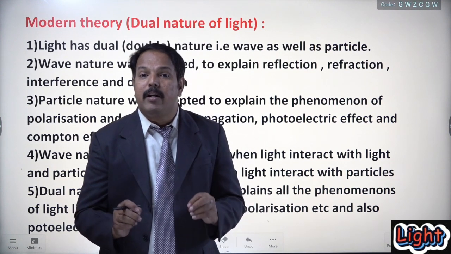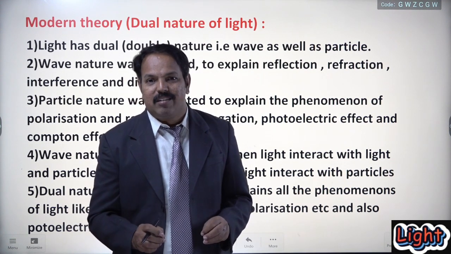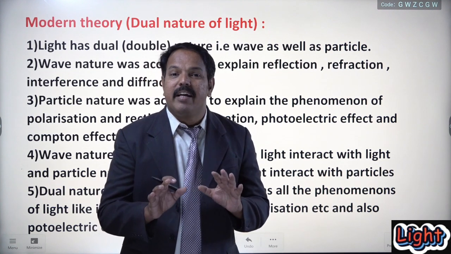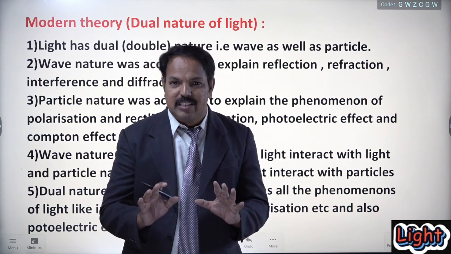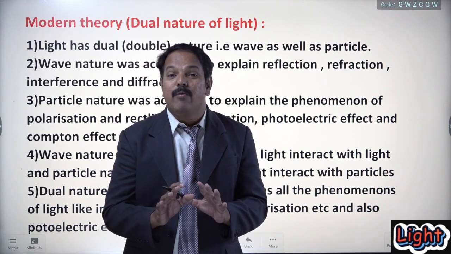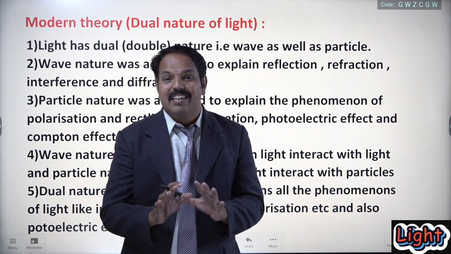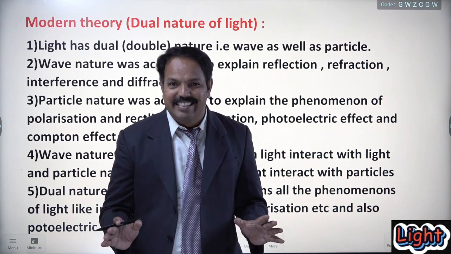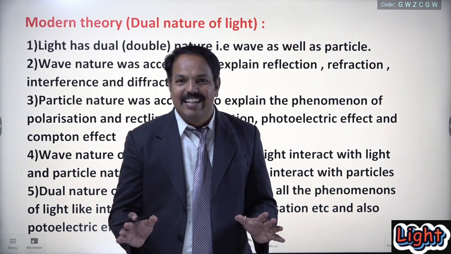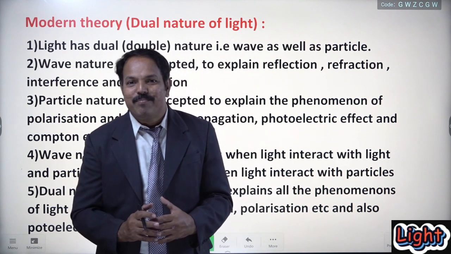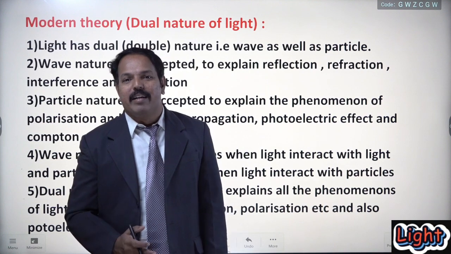In the last lecture we explained 2 theories, and in this lecture we explained how many theories? 3 different theories. I think each and every point related to all these theories is cleared. Any problem? No doubt. We shall stop here. Thank you.